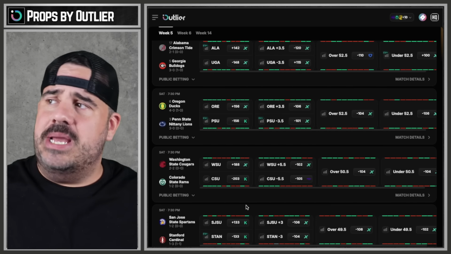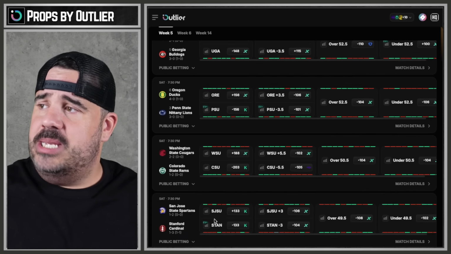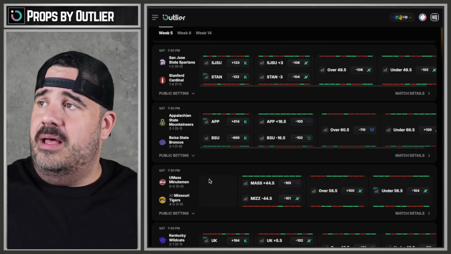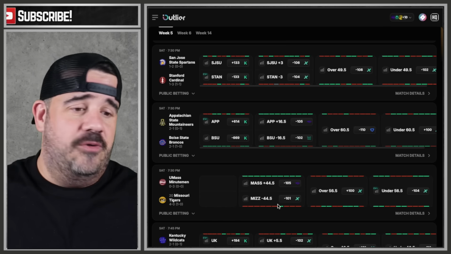Yeah. Crazy. Anyways, Washington State, Colorado State don't care. San Jose, Stanford don't care. App State, Boise don't care. There's not even a money line here for Missouri because it's 44.5.